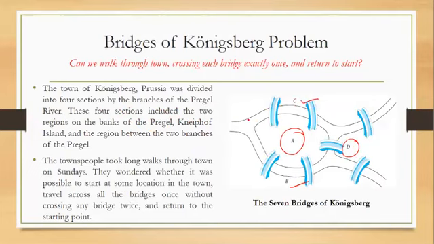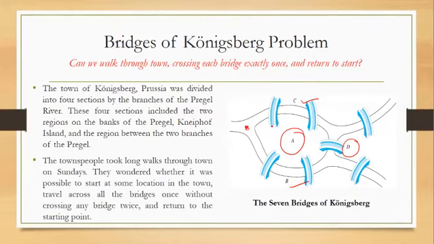Now, the people living in the town took long walks through town on Sundays, and they wondered whether it was possible to start at some location in the town, travel across all the bridges once without crossing any bridge twice, and return back to the starting point. Suppose you are starting from this point, the people of that town wondered whether they could travel through each one of these bridges only once and come back again to the starting point from where they started. So this was the problem.